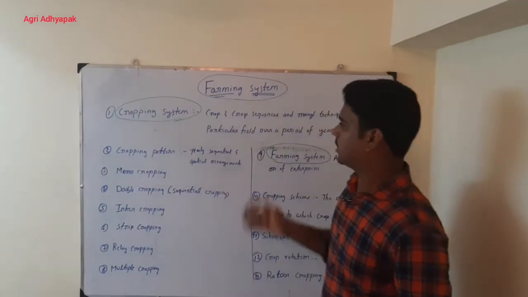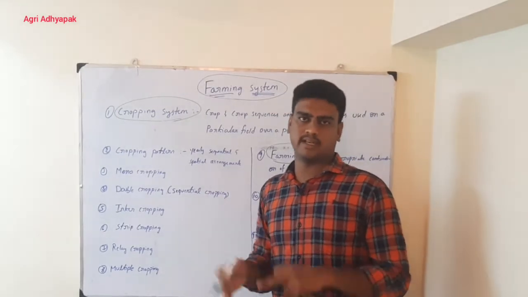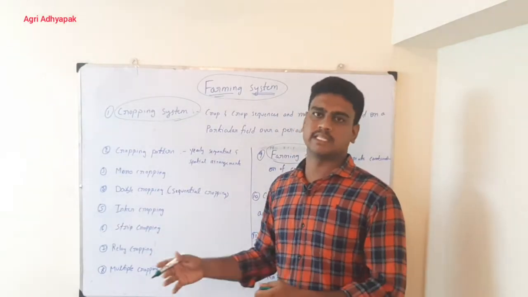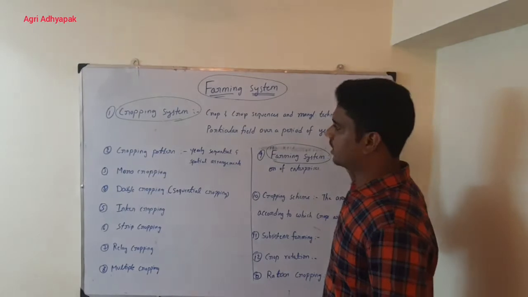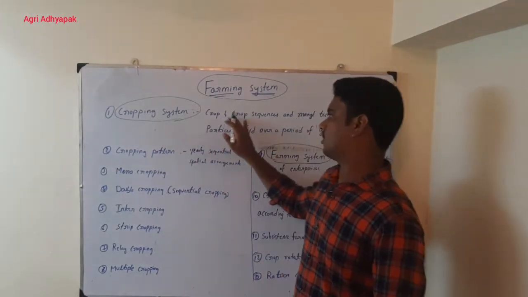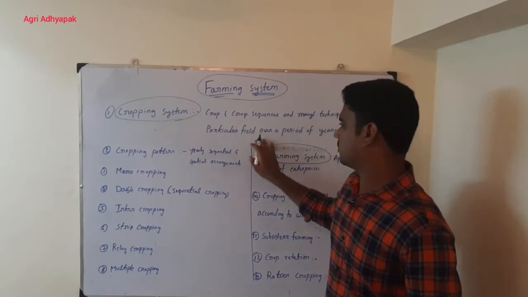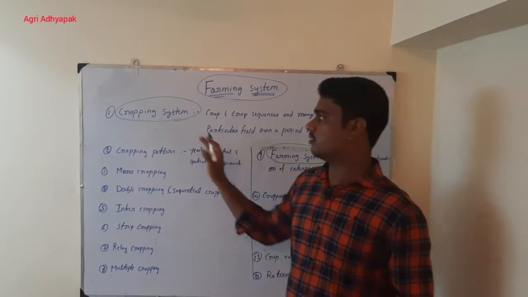So what are the crops you are raising and what are the sequences? For example, first season I am going for rice, next season wheat, next season pulse crop. So that is the sequence. And what are the management techniques that we are adopting in the particular system? These all are called cropping system. Crop and crop sequences and their management techniques used on a particular field over a period of years. That is called cropping system.